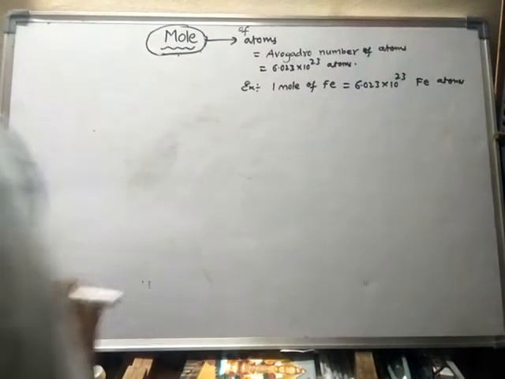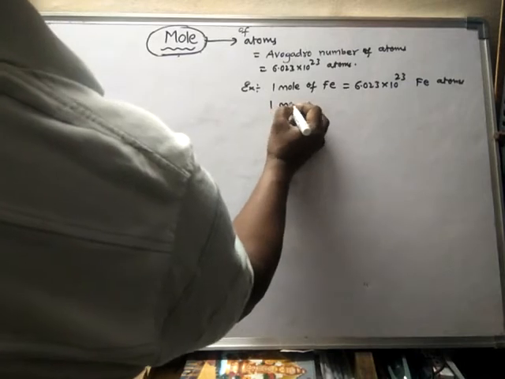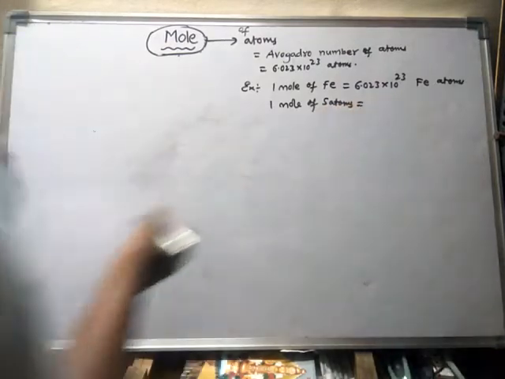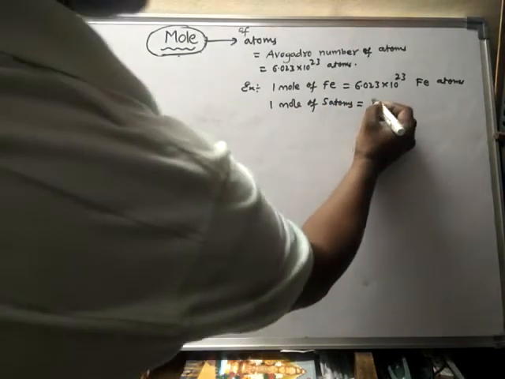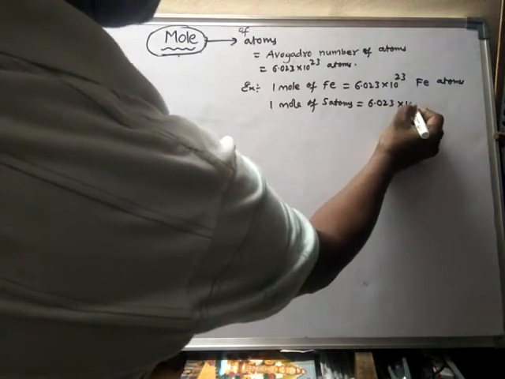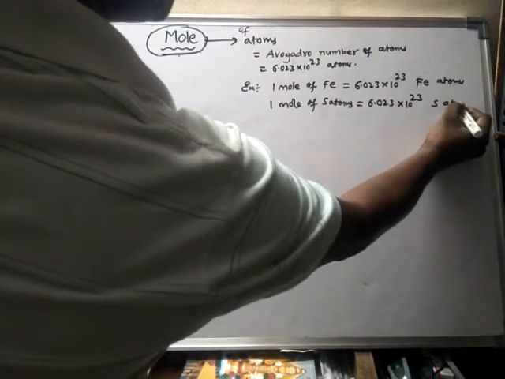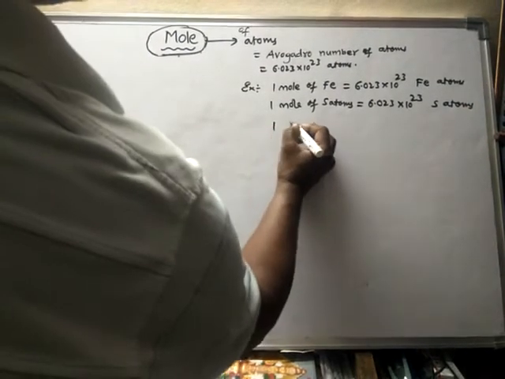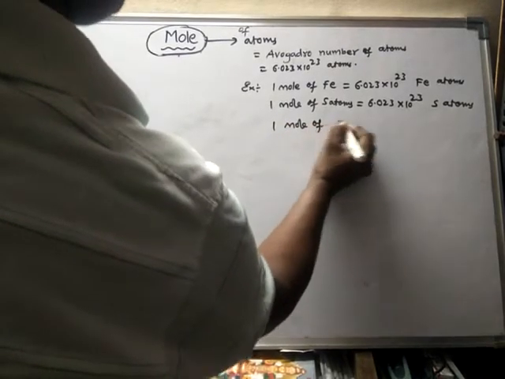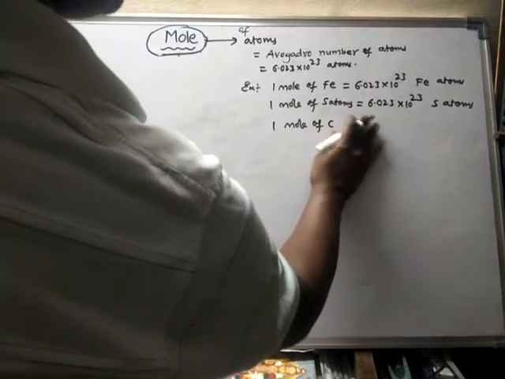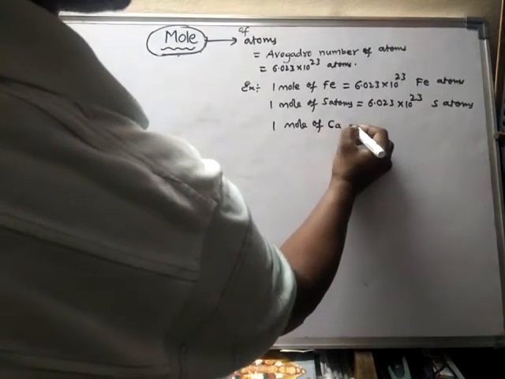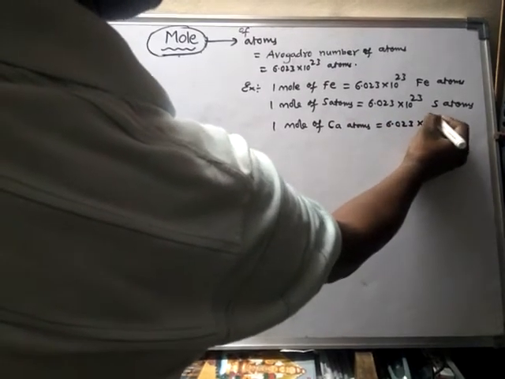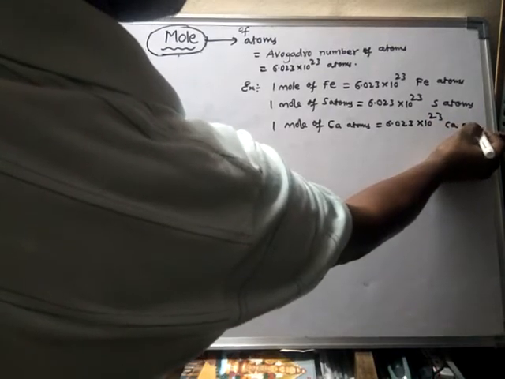These many iron atoms. 1 mole of sulfur atoms means how much? 6.023 into 10 to the power of 23 sulfur atoms. 1 mole of calcium atoms means how many? 6.023 into 10 to the power of 23 calcium atoms.